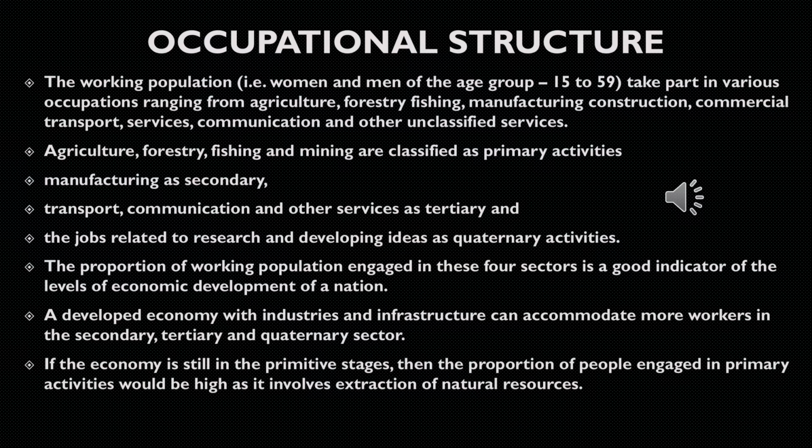Let us study about the occupational structure, the last component of this chapter on population composition. The working population, that is, women and men of the age group of 15 to 59, take part in various occupations ranging from agriculture, forestry, fishing, manufacturing, construction, commercial, transport, services, communication, and other unclassified services.